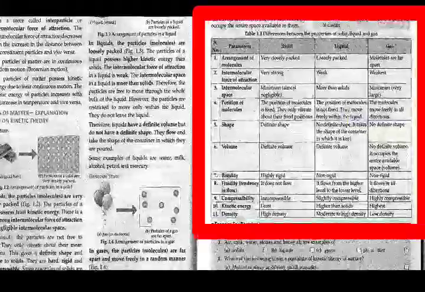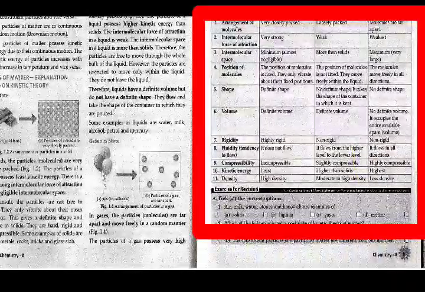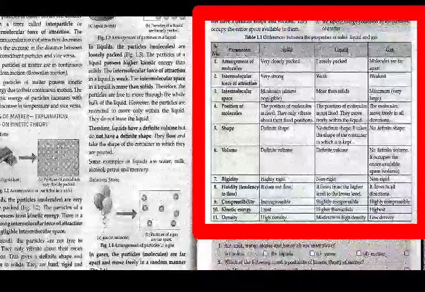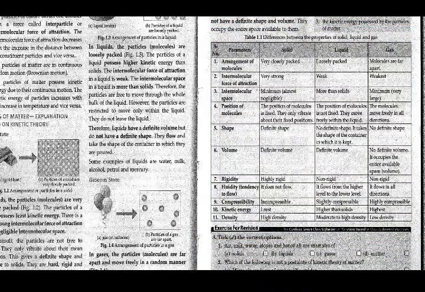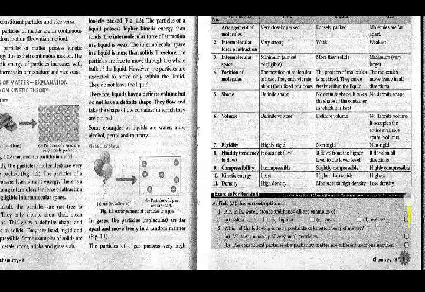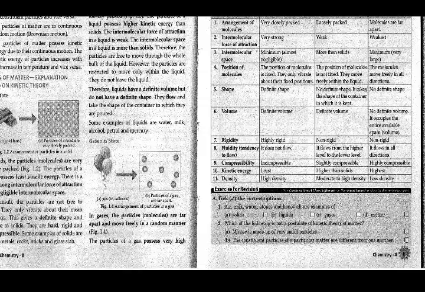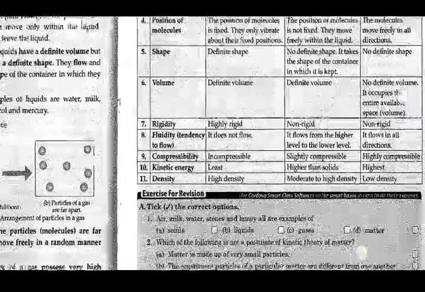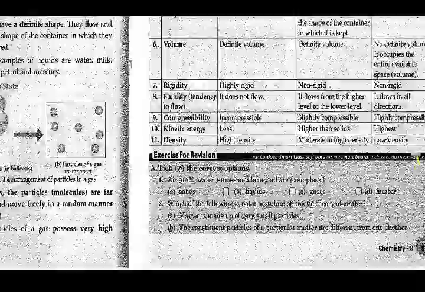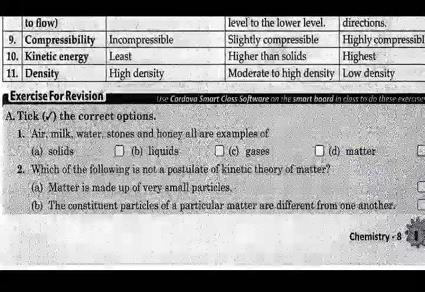So we had the table 1.1 which you had to learn, which had the differences based on the arrangement of molecules, intermolecular force of attraction, intermolecular space, position of molecules, shape, volume, rigidity, fluidity, compressibility, kinetic energy and density of the 3 states of matter. Then I hope you have done the exercise that follows it, that is given on page number 9.